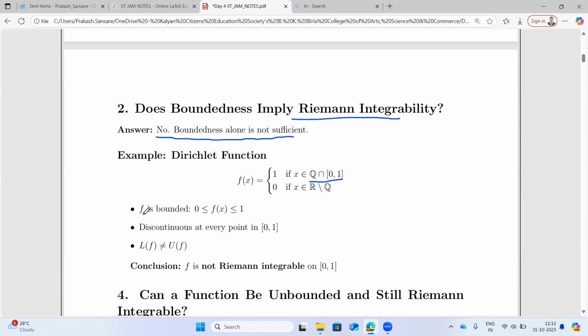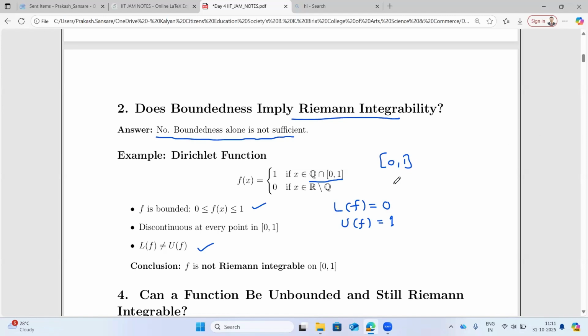Right. So now here you can see that f is bounded because f has maximum value 1 and minimum value 0. So f is bounded between 0 and 1. But it is discontinuous at every point in the closed interval [0, 1]. And further, if you find LF, the LF of the function will turn out to be 0. This I keep as an exercise. You can check. And UF will turn out to be 1. So UF is not equal to LF, which implies that the function is not R integrable.